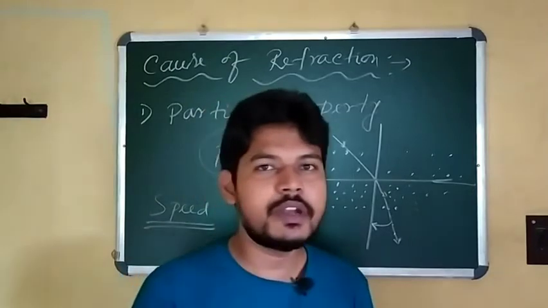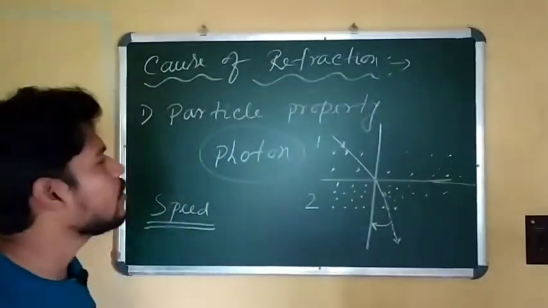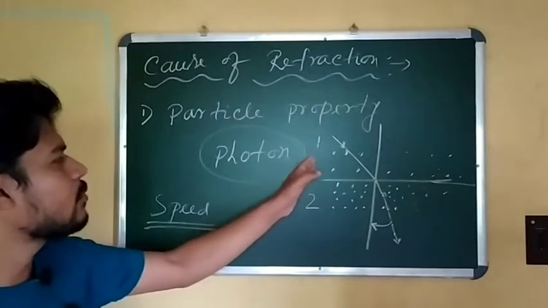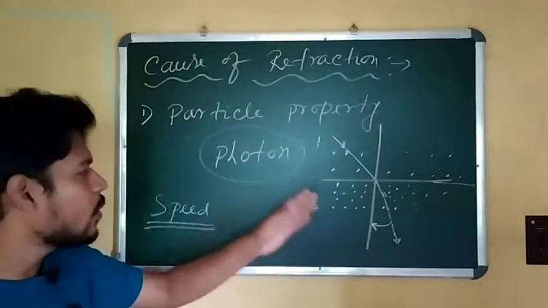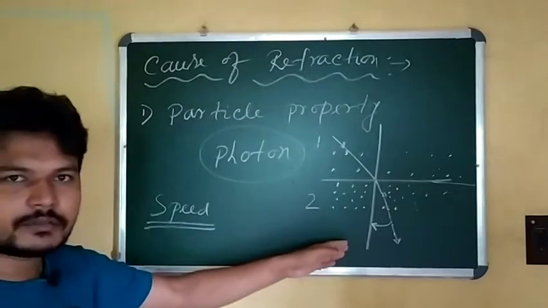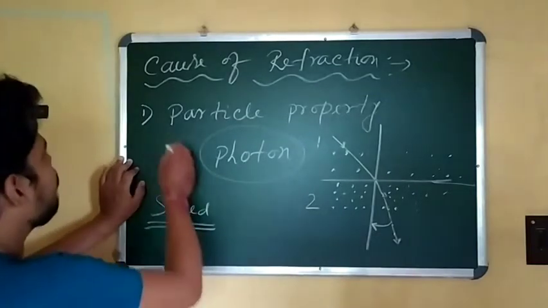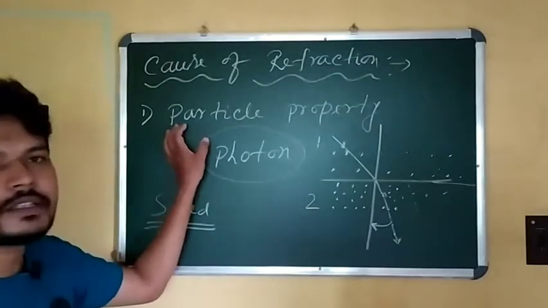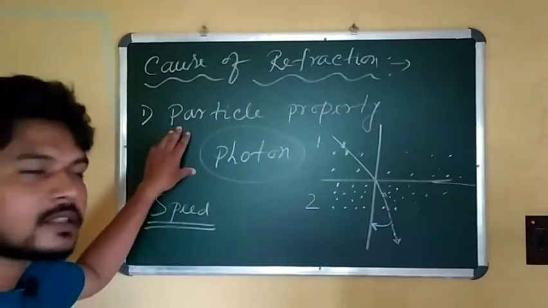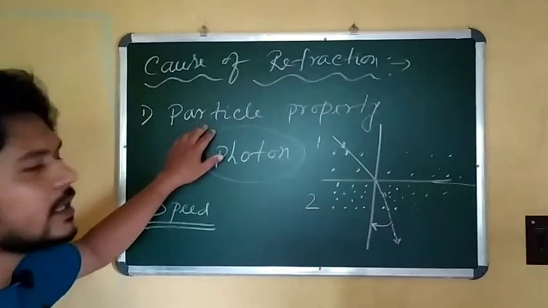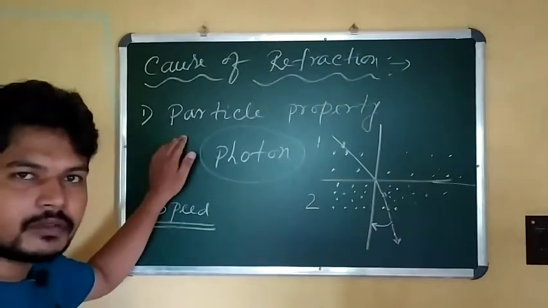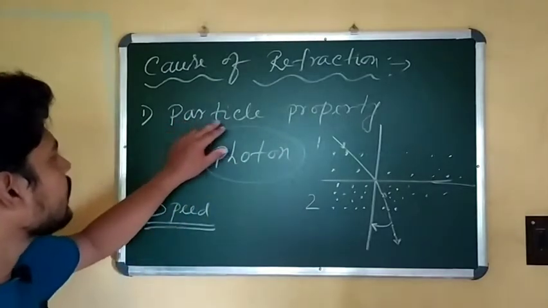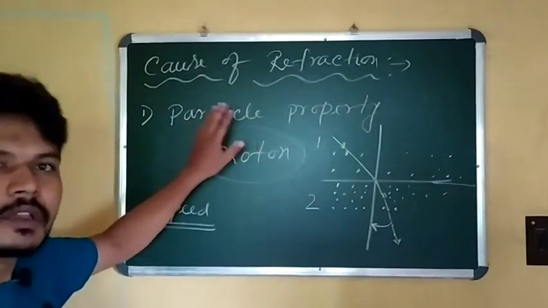Now students, we will discuss what is the cause of refraction. What happens when light moves from one medium to another medium? Why does it change its direction? Here, to describe this cause, we have to take the particle nature of light. I have already discussed the wave nature and particle nature of light in my previous video. So to describe it clearly, we have to take the particle nature of light.